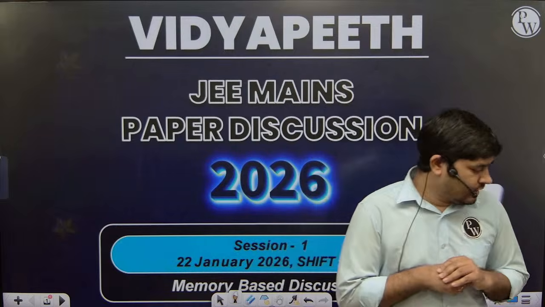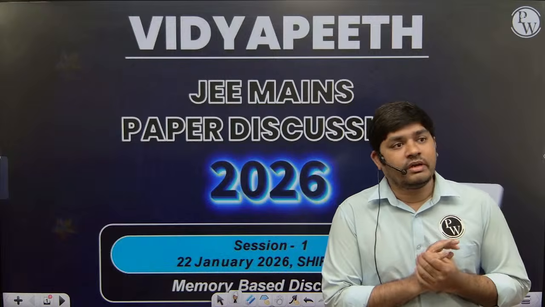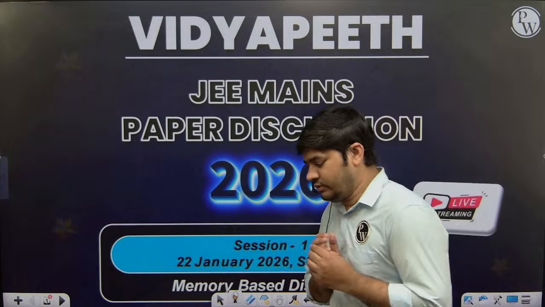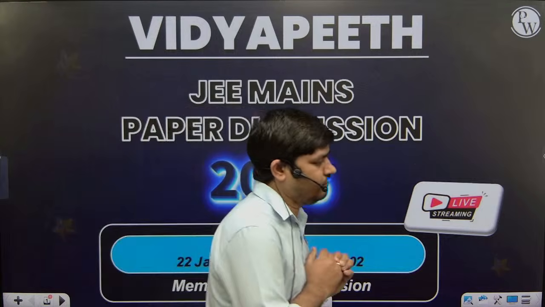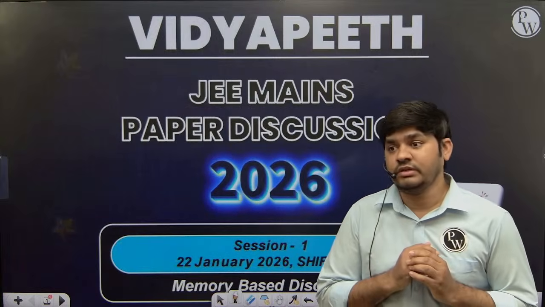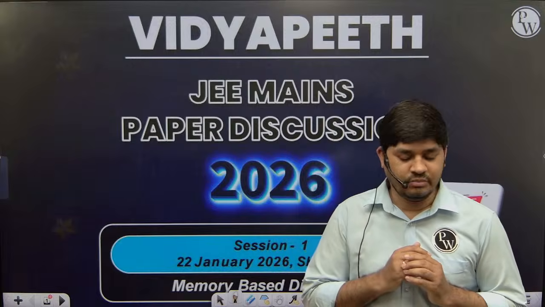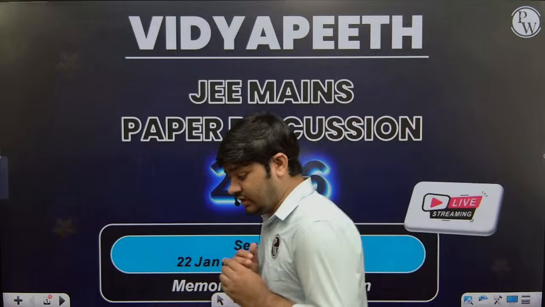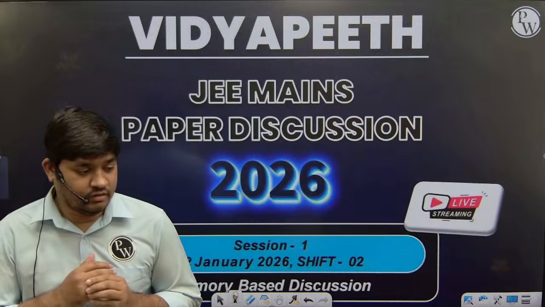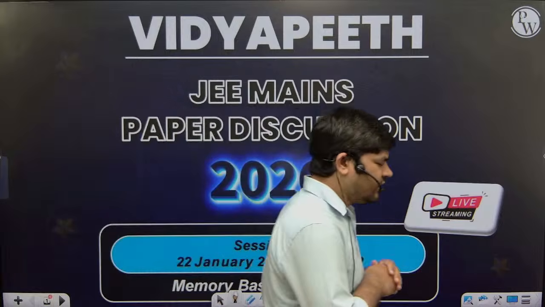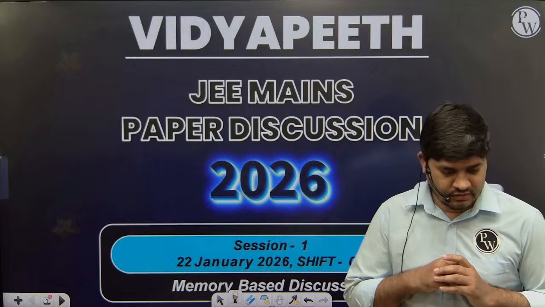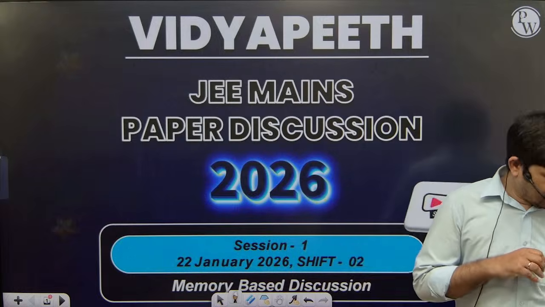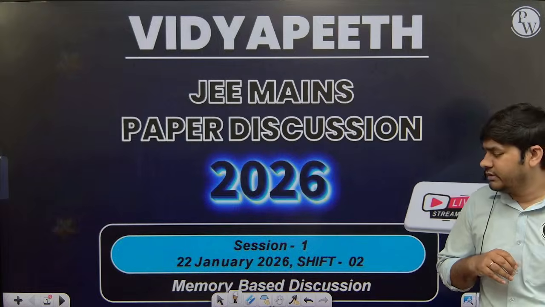And if we talk about the types of questions asked, in this shift they have asked around 4 to 5 statement-based questions in chemistry, and 2 to 3 statement-based questions in physics as well, but those were relatively easy but more confusing. So let's start with your paper discussion.